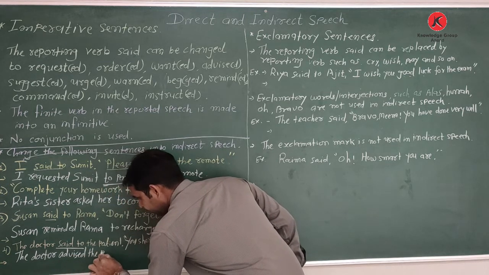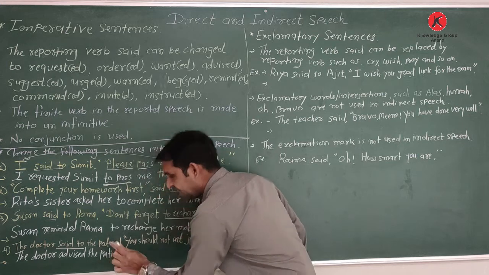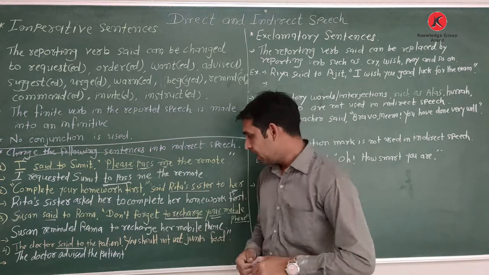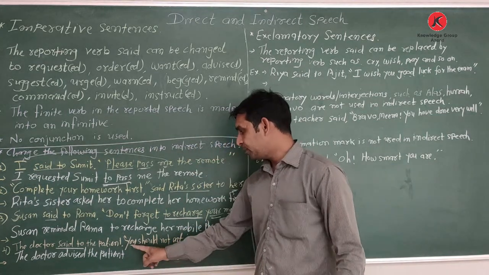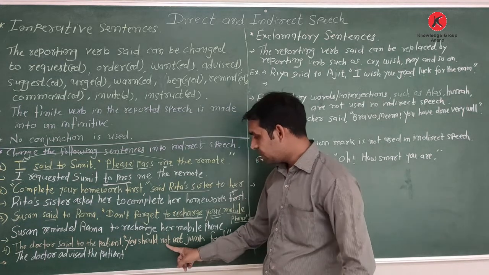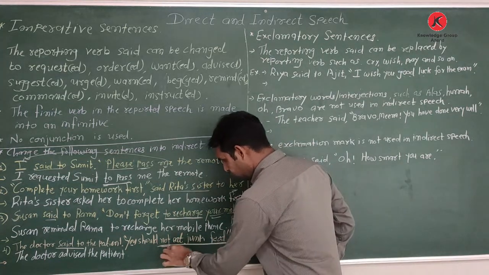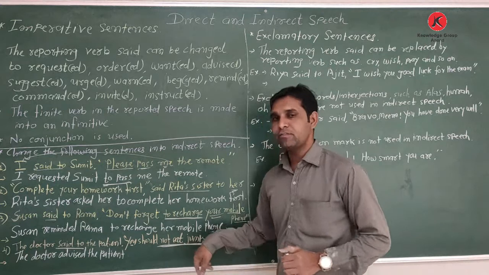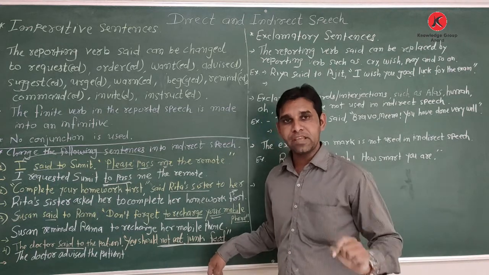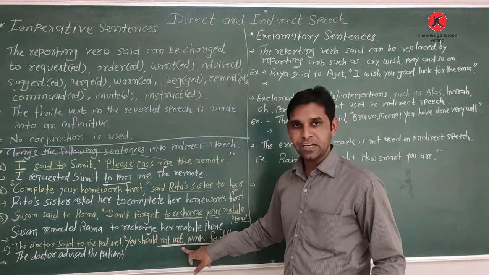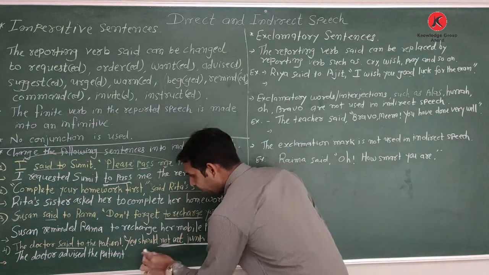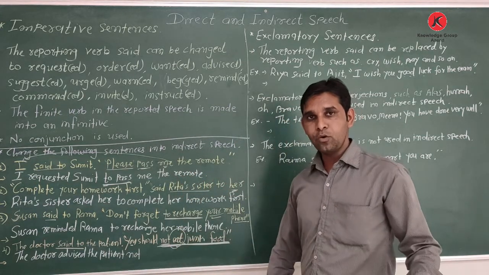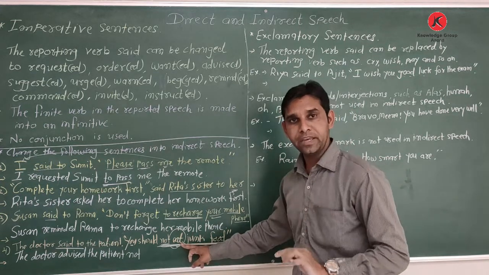advised the patient. As I said, we don't know the patient, who is the patient, male or female. So here use in quoted speech you should. Okay, and then given the not eat junk food. So this is the imperative sentence, not eat junk food. Negative sentence is given. If we see the negative sentence in quoted speech, what we write? We write the negative word first, not. After that, see, the verb is given. Then what we do? We change the verb into infinitive by adding to.